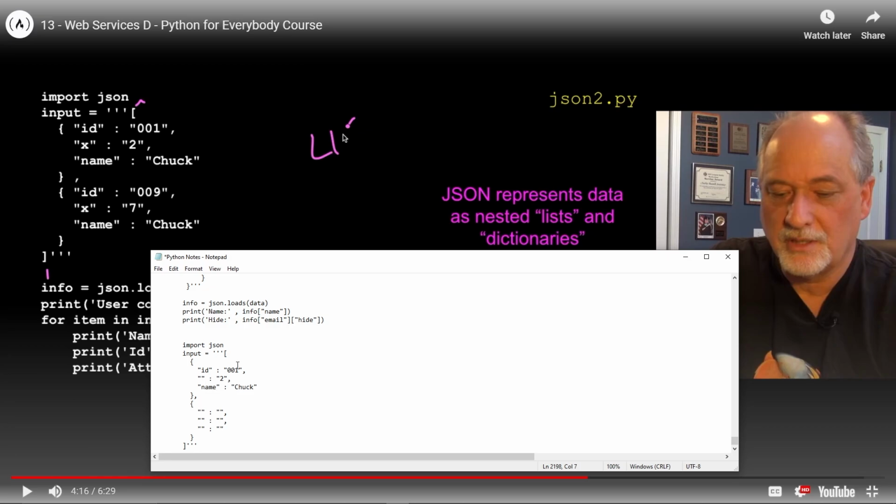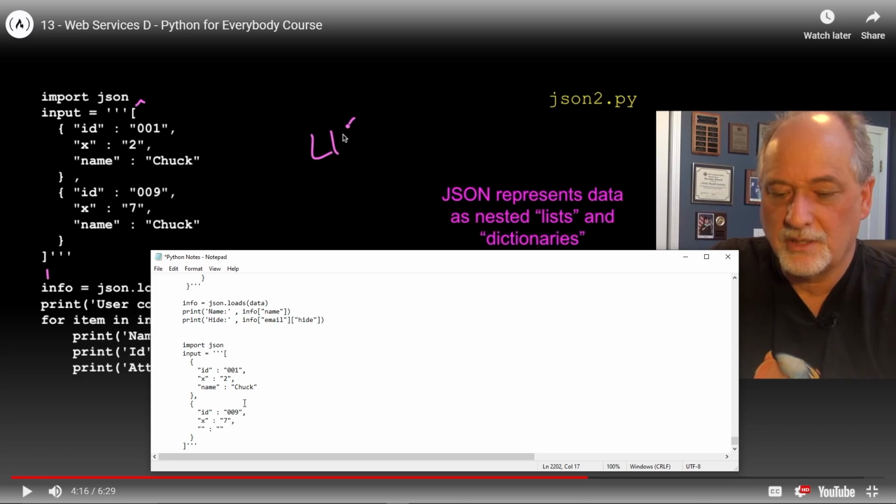And then right here, we've got id 009. So we just take this and throw this here. We've got x7, so we'll take this and do the same, and then turn this into 7. Turn this into 9.